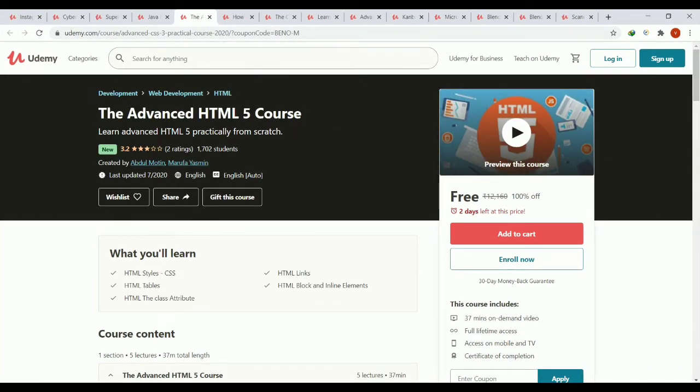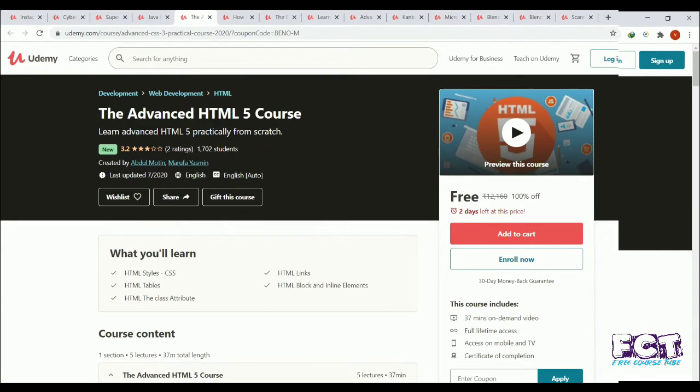The Advanced HTML5 course. Description: learn Advanced HTML5 practically from scratch. Requirements: a text editor and a passion for learning.